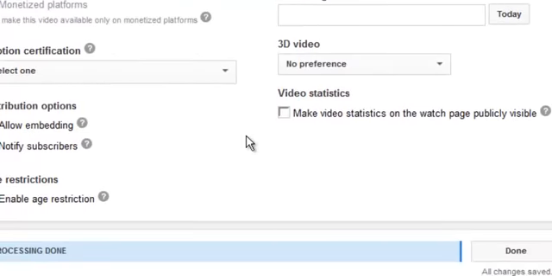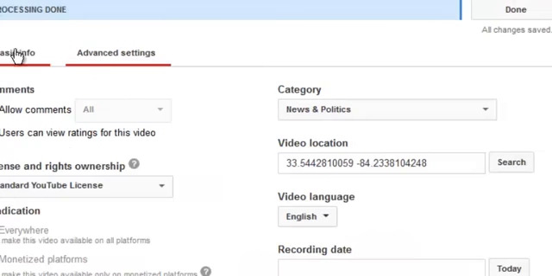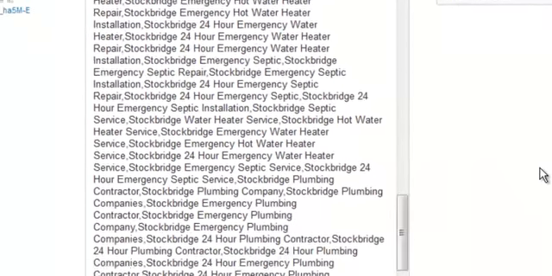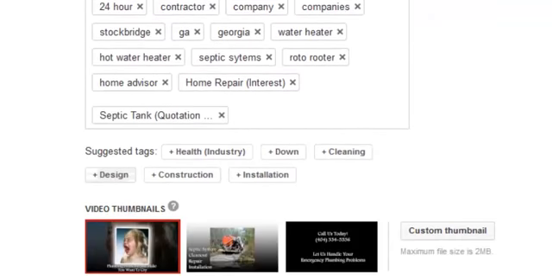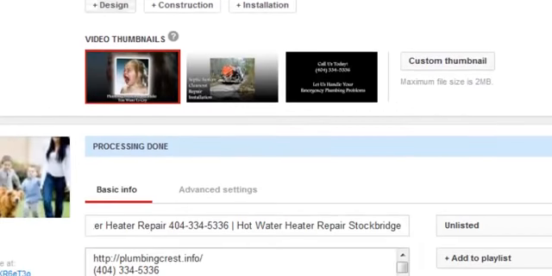Okay, alright, so let's go back to the base. This one is saved, it's ready to go, and tags are good. One thing I found is that, you know, you get a choice of these thumbnails down here, and basically the middle one is the default, right in the center of the video time wise. If you don't like that one, check the one on the left or the one on the right. You might like that a little better. I'm going to go with the face, the little baby that's crying. I think that works a little better.